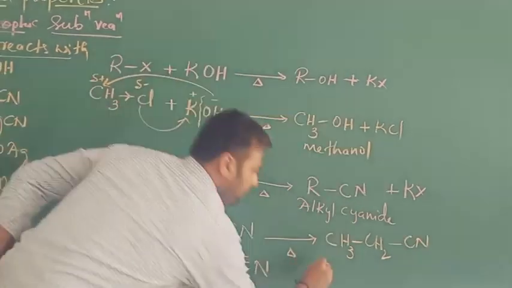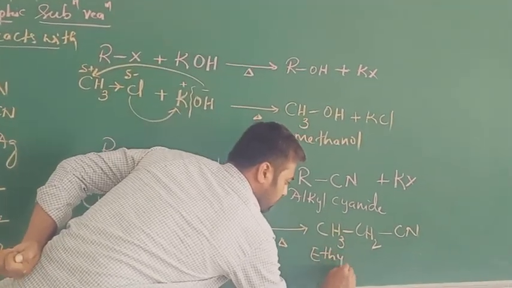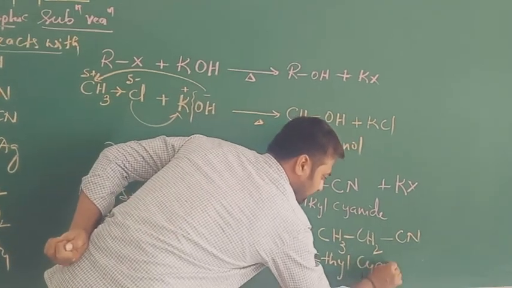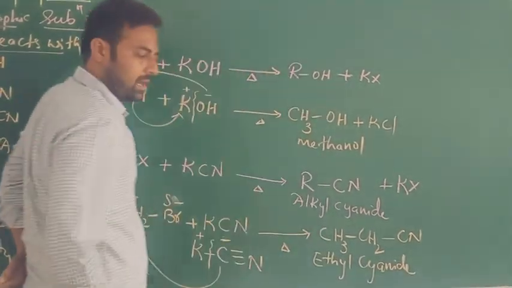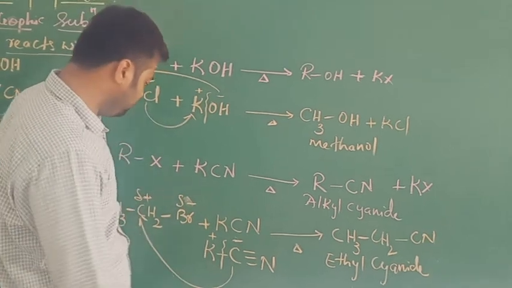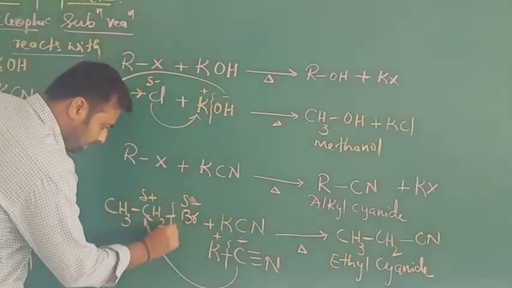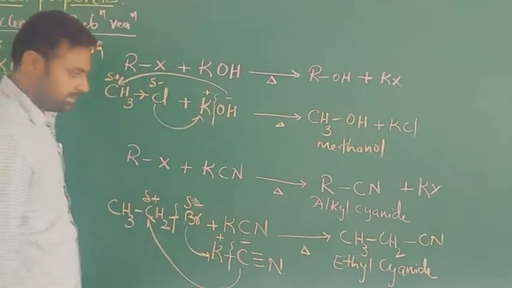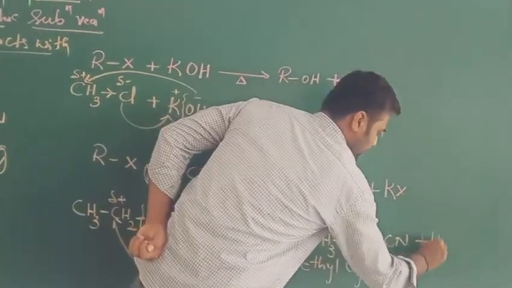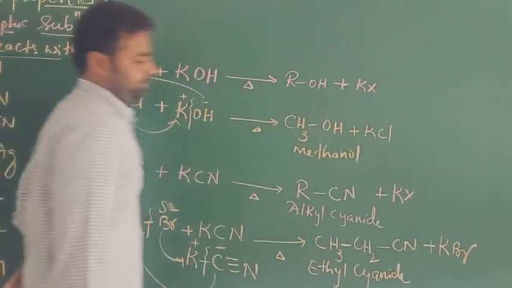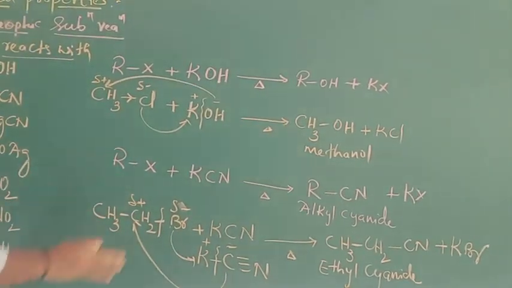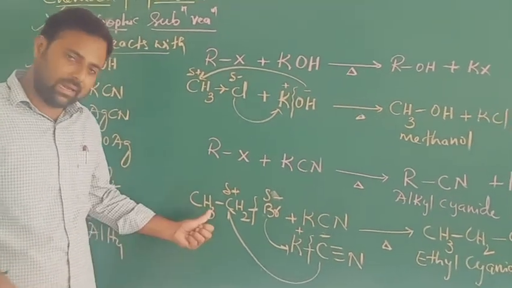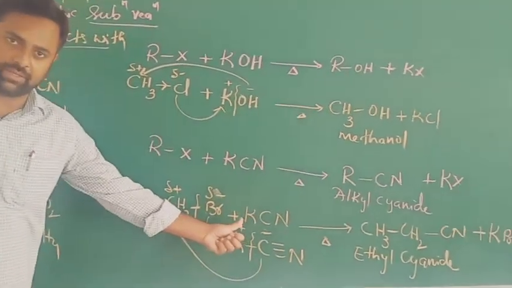The name of this compound is ethyl cyanide, right, or cyanoethane, and the remaining Br minus combines with K plus and gives the formation of KBr byproduct. This is the nucleophilic substitution reaction between alkyl halide and KCN reagent.